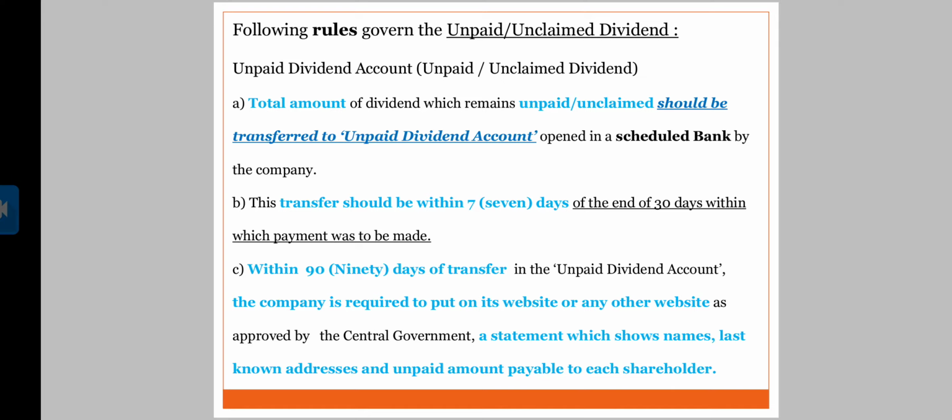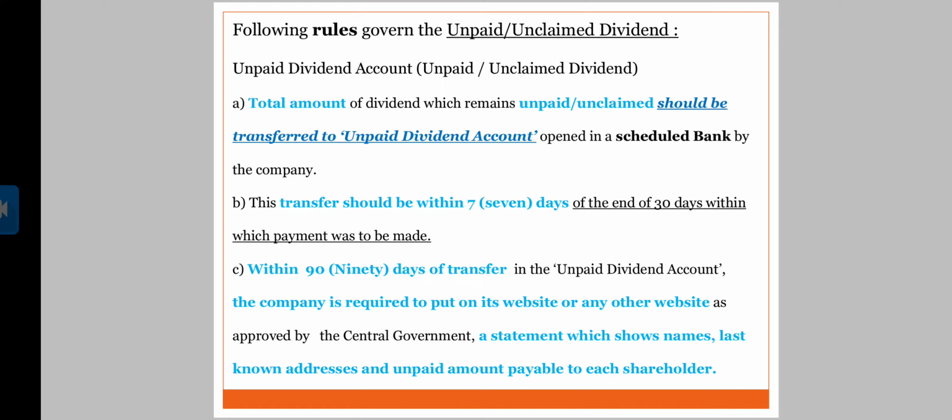The second rule is that the transfer should be done within 7 days of the end of the 30 days within which payment was to be made. Once the 30 days are done, the company is supposed to transfer that amount to the unpaid dividend account within 7 days.